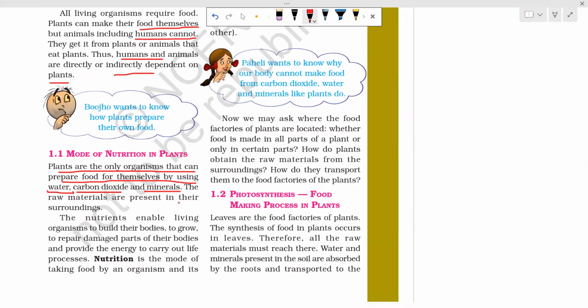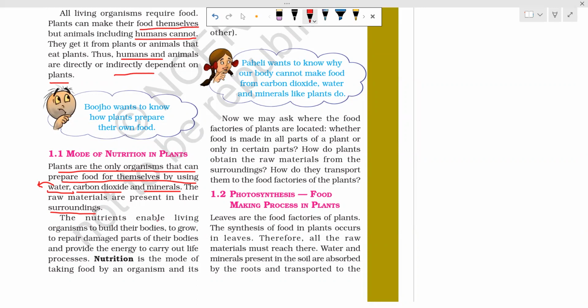So what does the plant use? Water, carbon dioxide and minerals. And where do this water, carbon dioxide and minerals come from? The surroundings. Water comes from the soil. Carbon dioxide comes from the air, and minerals come from the soil. Sunlight is also required.